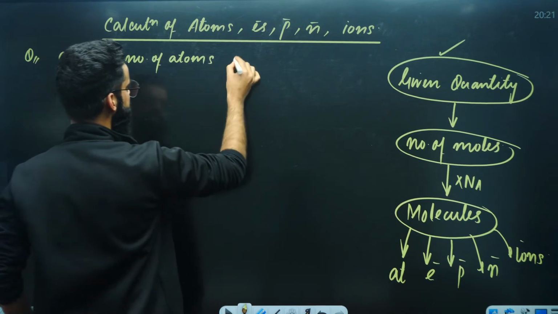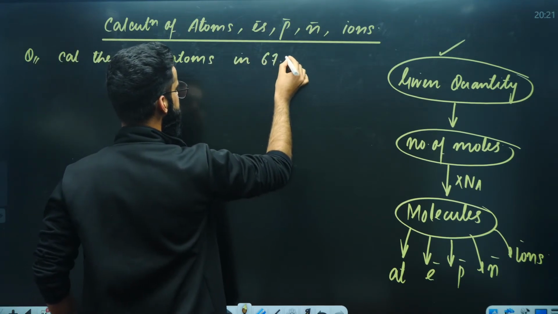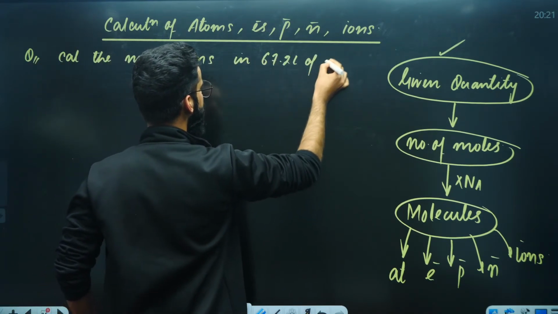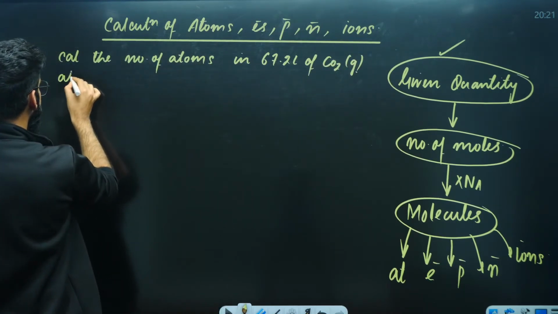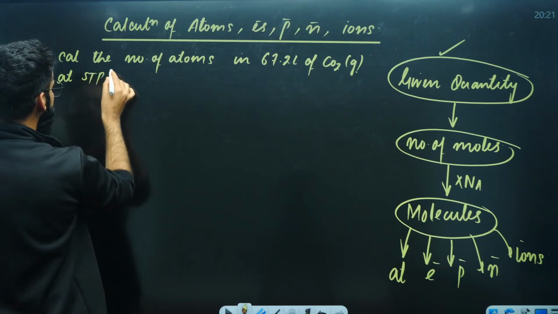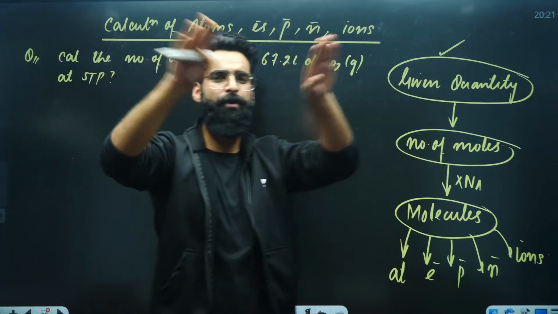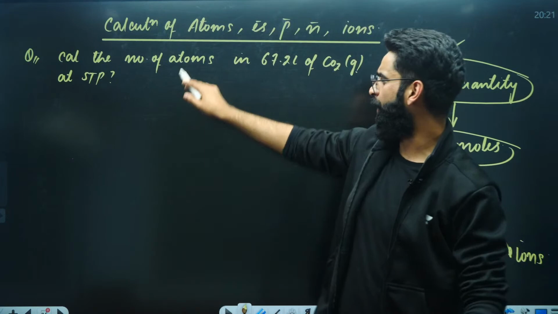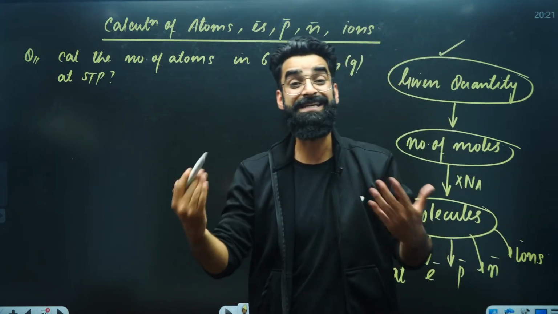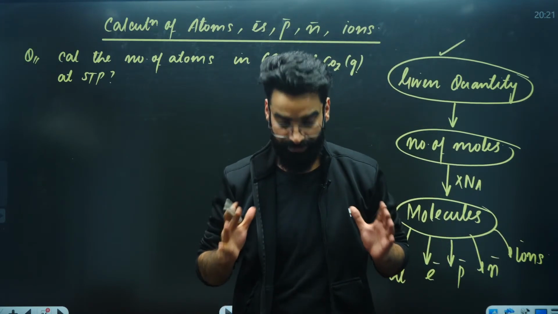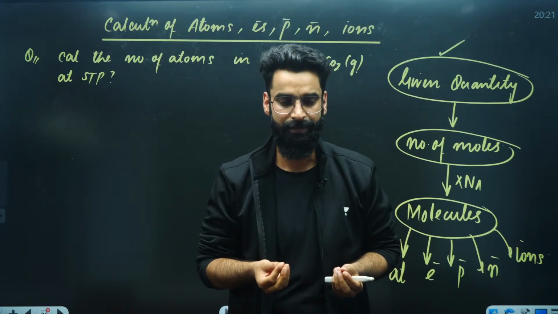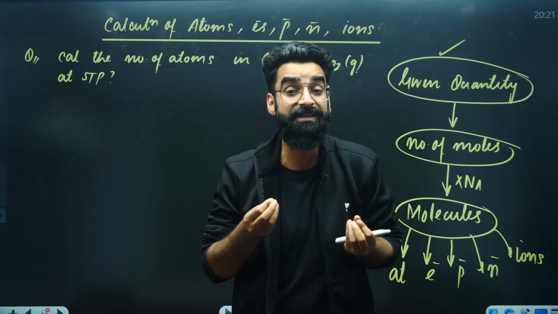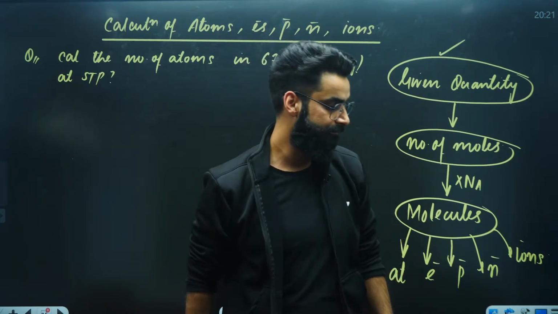Calculate the total number of atoms present in 67.2 liters of carbon dioxide gas at STP. This is one basic question which we have. For example, you have got a container, and in the container you have kept 67.2 liters of carbon dioxide. I'm asking you, how many total number of atoms are there in the container?